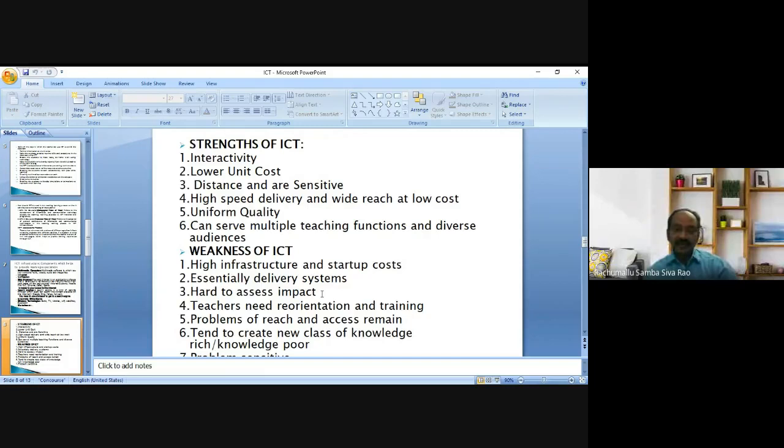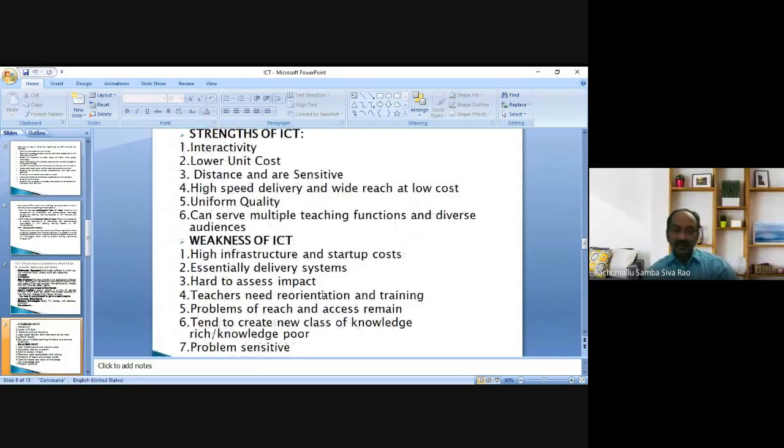Why is evaluation a very difficult process while integrating ICT? If we integrate ICT, it may lead to multi-dimensional teaching. In that aspect, evaluation is also very hard.